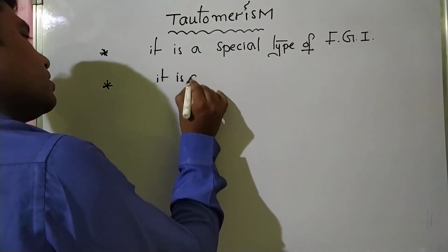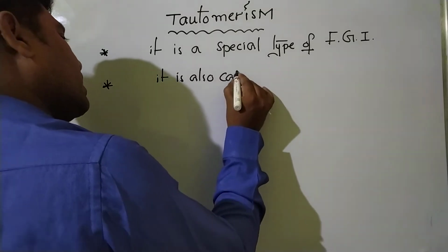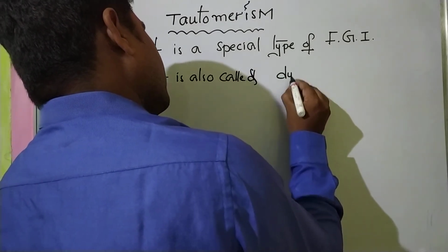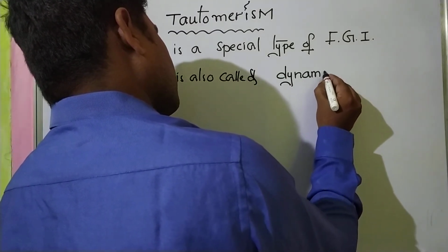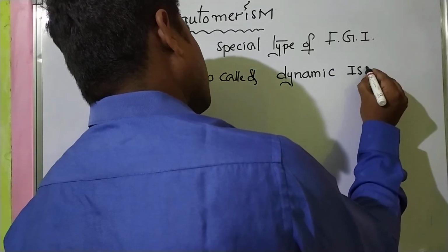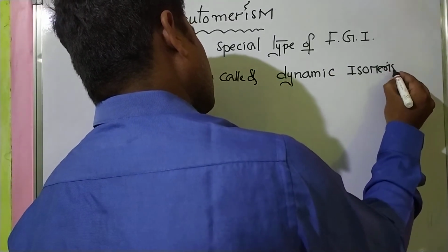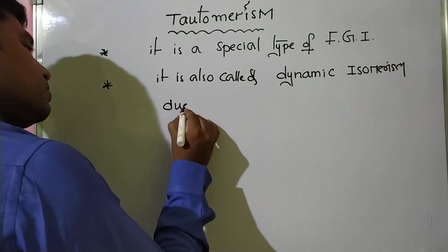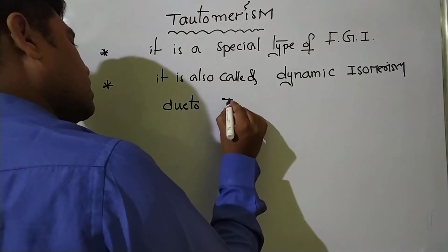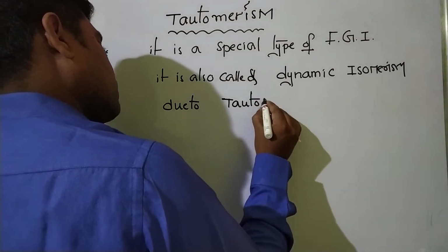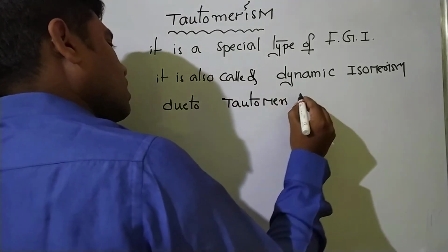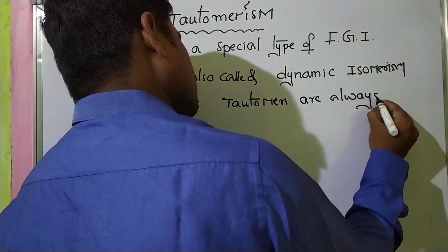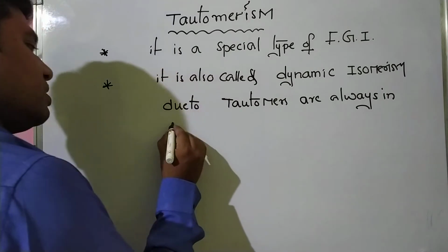It is also called a dynamic isomerism. It is due to tautomers are always in dynamic equilibrium.